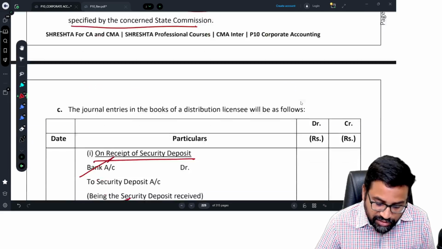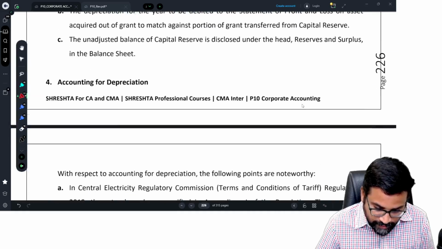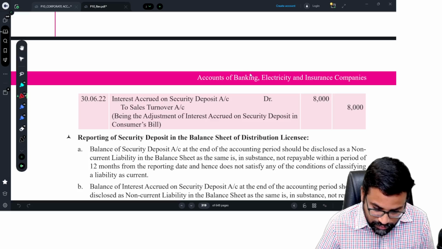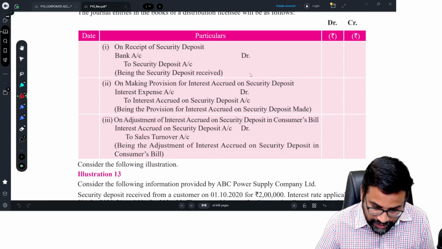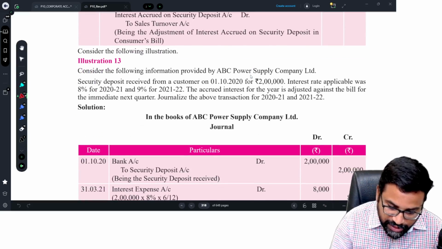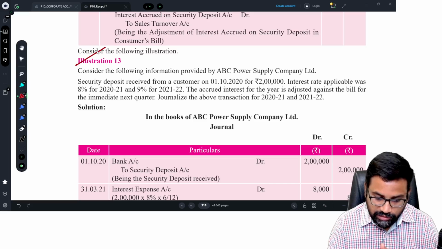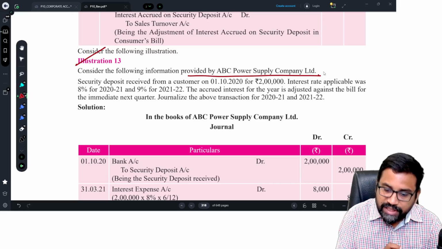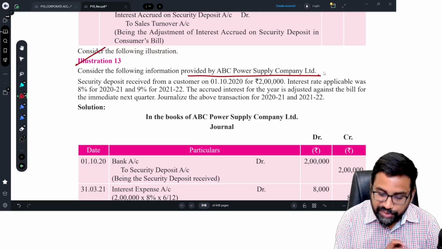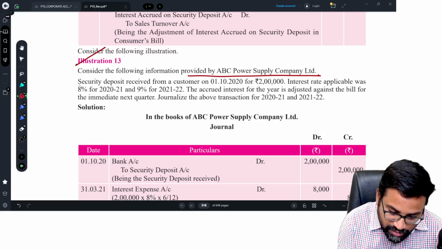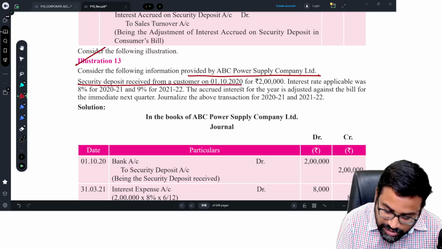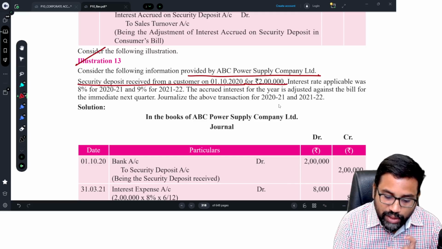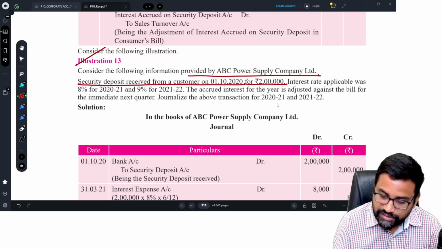See, regarding this security deposit, sir, I think we have one question. We'll try to see that question. Yes, this is illustration number 13, which is there in our material also as the first question. Consider the following information provided by ABC Power Supply Company Limited. So there is a company called ABC Power Supply. Security deposit received from a customer on 1/10/2020 for 2 lakhs. Okay, 1st October 2020, 2 lakhs is received as a security deposit from customers.